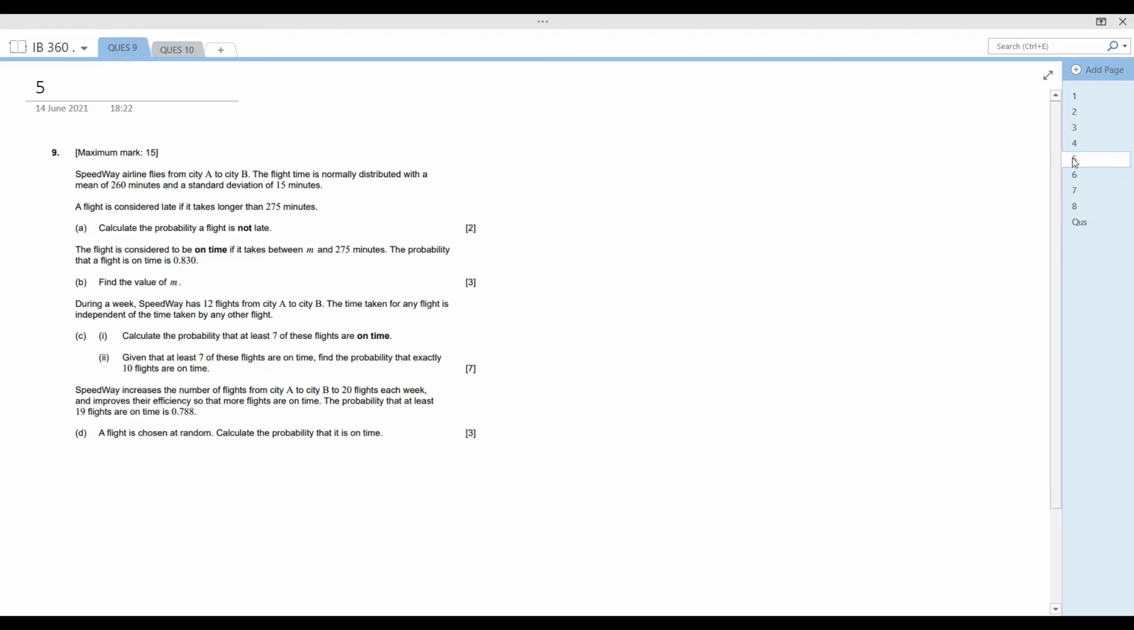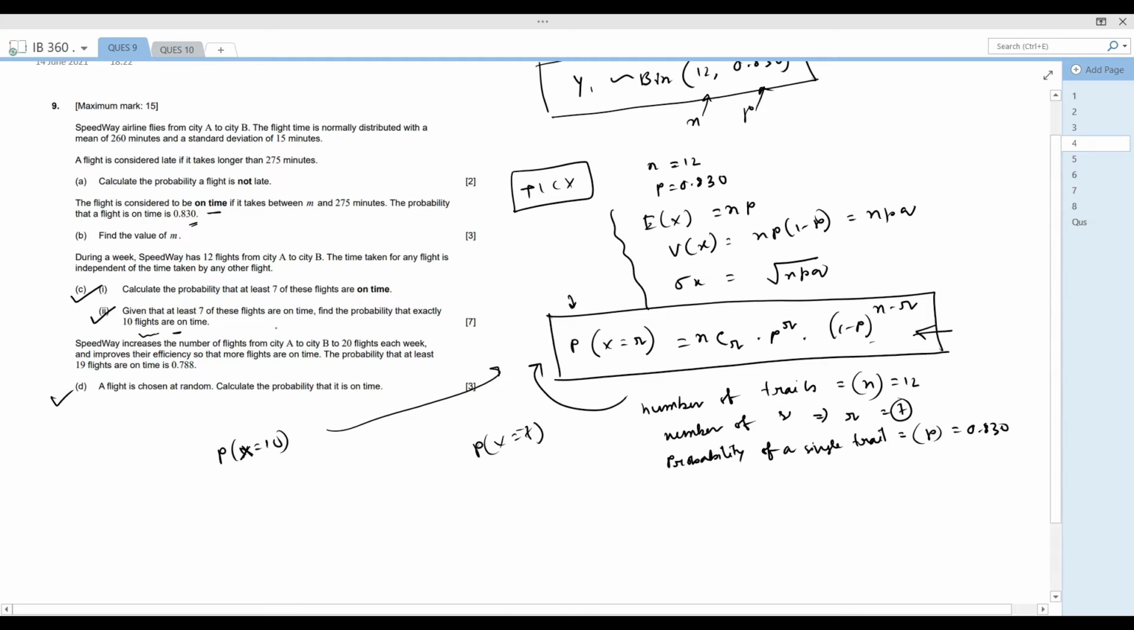You can also use the explanation from the graph that I have given you. For this particular problem, you can use the conditional probability also. That is P of A given B equals P of A intersection B divided by P of B. And now A will be y1, that is 10 flights, and B will be y2, that is greater than or equal to 7 flights. So this you can also take.